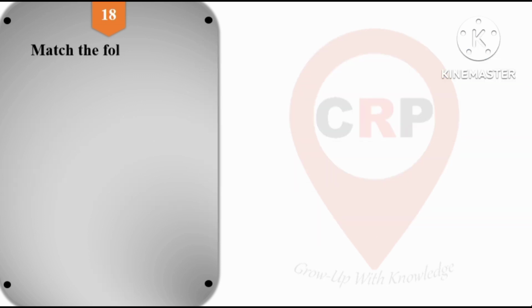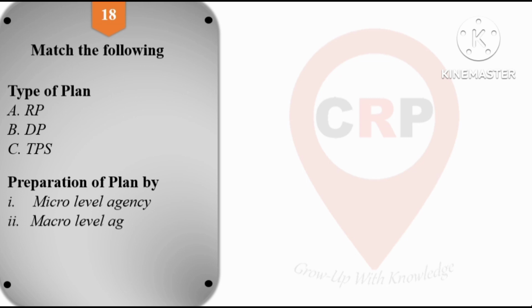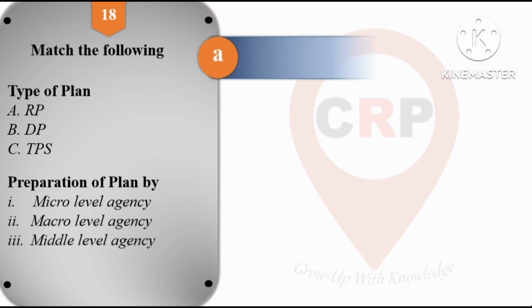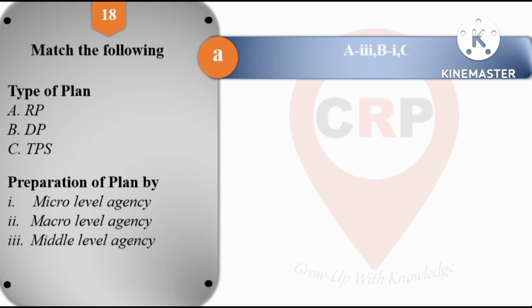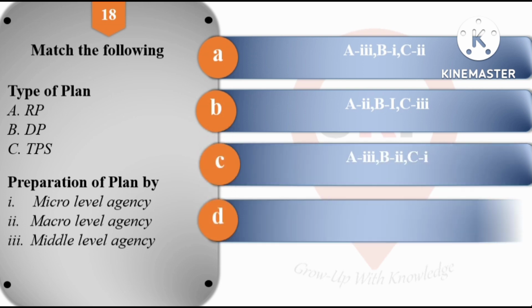So next question, question number 18. Match the following. First is type of plan: A is regional plan, B is DP, C is TPS. So we have to match it with preparation of plan by: first is micro level agency, second is macro level agency, and third is middle level agency.